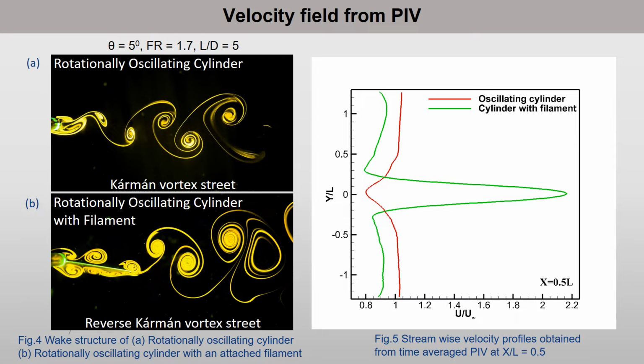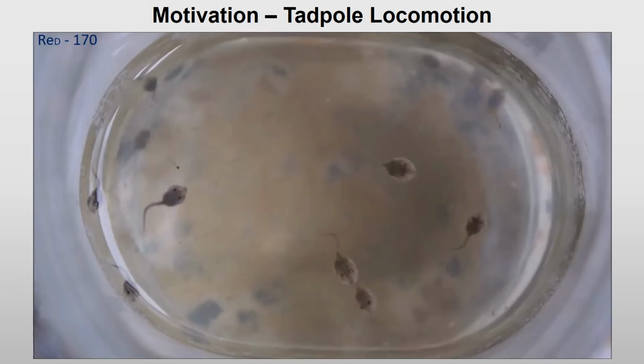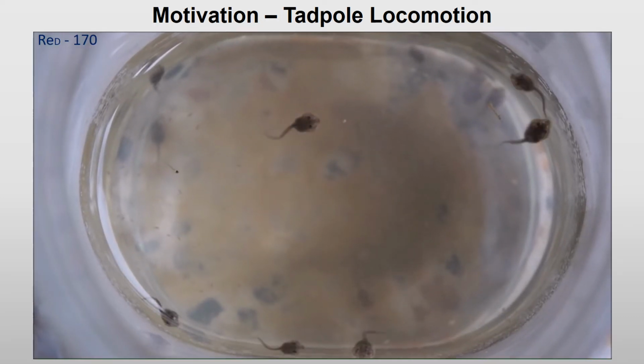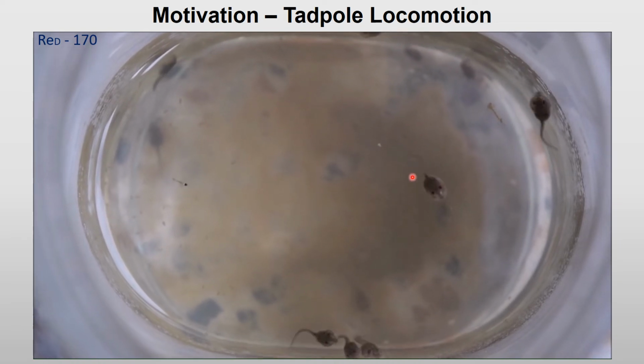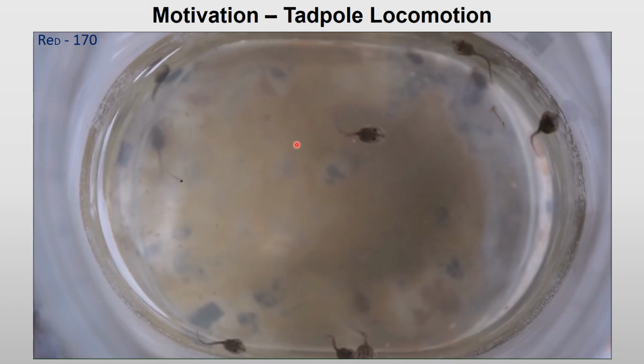Before we move on to that, let's look at one of the motivations behind this work, which is tadpole locomotion. If you look at tadpoles, you can see that their head resembles a bluff body, and they have a very flexible tail, and they move forward by oscillating both the head and the tail. Their motion can be approximately modeled by a rotationally oscillating cylinder with an attached flexible filament. This is a video we had taken during the course of our work. You can see that these tadpoles are swimming by oscillating both their head and their very flexible tail.